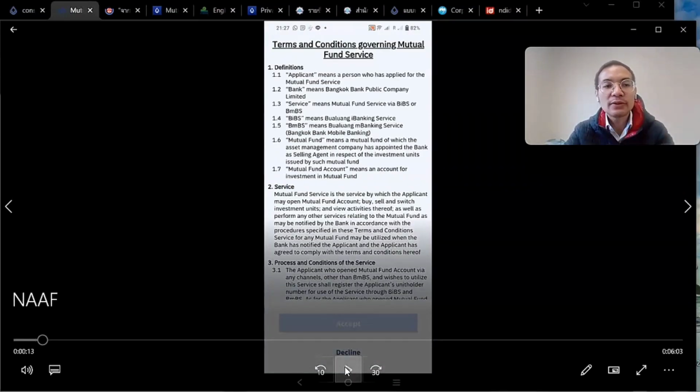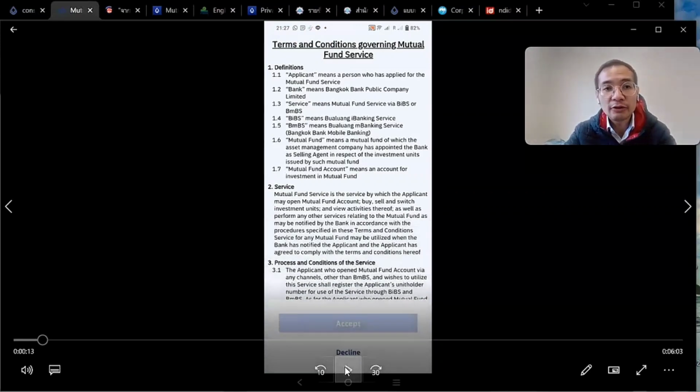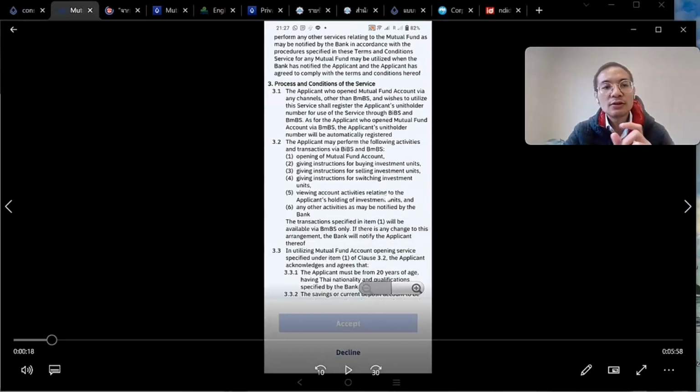Next, we will be prompted with the terms and conditions, which are very crucial. So let's go in detail with this one. First is the definition. I'm an applicant, and the bank is providing the service, and the service here is to open a mutual fund account. For number 3, the process says that we will use the mobile banking app to open the account, and that will allow us to buy, sell, and switch investment units.